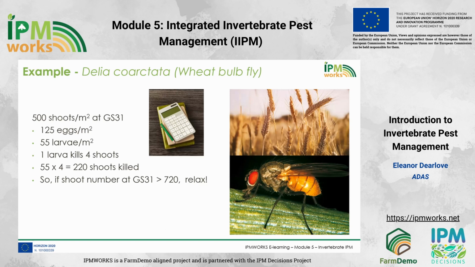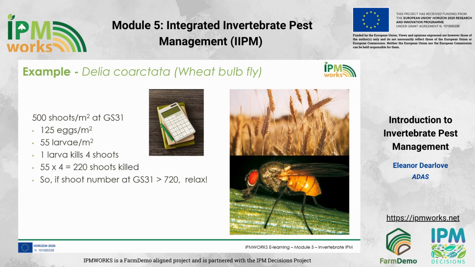We know that cereal crops need 500 shoots per metre squared at growth stage 31 to achieve optimal yield. We also know that adult wheat bulb fly on average lay around 125 eggs per metre squared, of which around 44% become larvae, that's 55 larvae per metre squared. And if each larva kills on average around 4 shoots, amounting to around 220 shoots killed per metre squared,